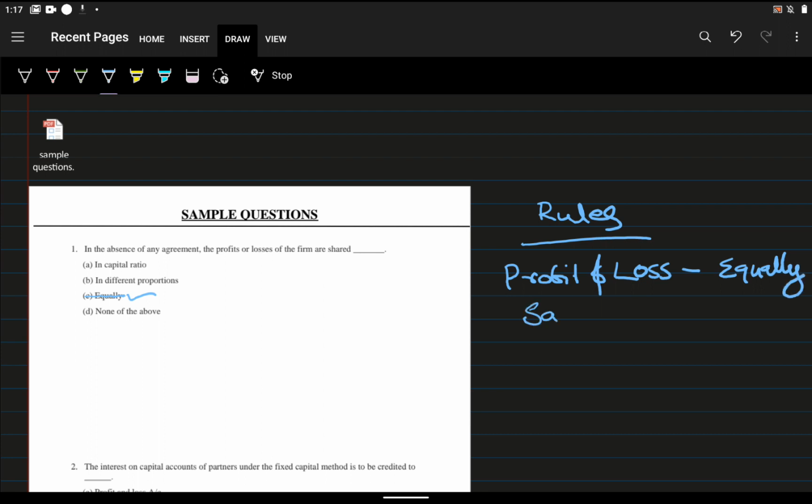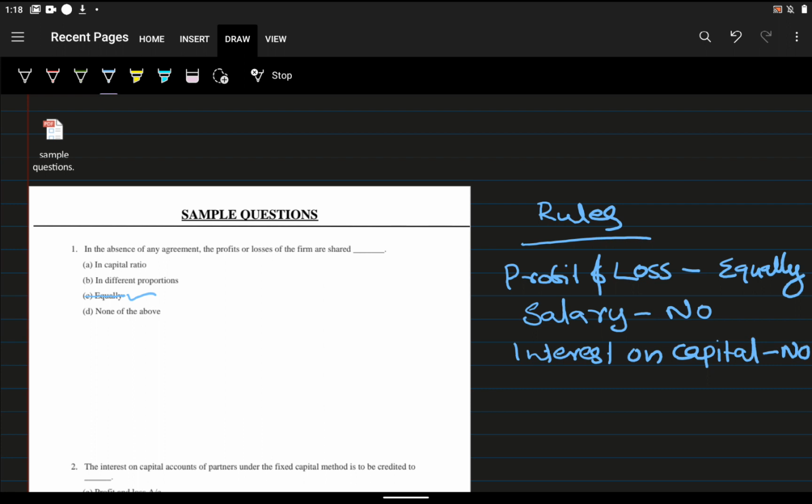And what about the salary? No salary will be there for any partners. If there is no partnership deed, we don't give any salary to the partners. And interest on capital, there is no interest on capital.